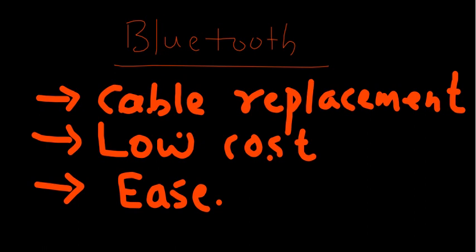Before we go into the actual things that we have to see in this particular presentation, let us also try to understand how exactly this Bluetooth works. That is also a very important point to be noted.